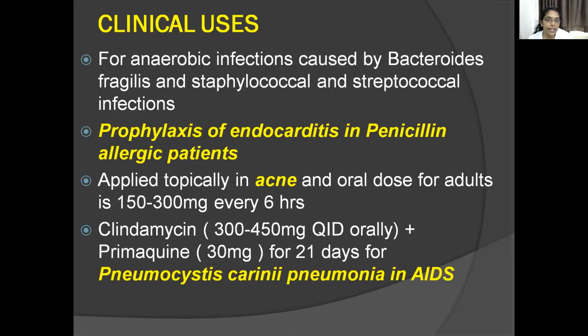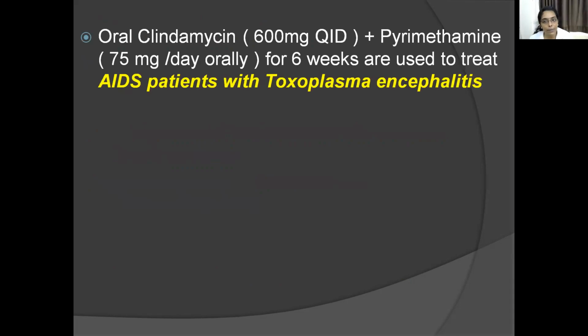Then in Pneumocystis carinii pneumonia in AIDS, you give clindamycin in combination with primaquine: clindamycin 300 to 450 mg QID orally plus primaquine 30 mg for about 21 days. Then in AIDS patients with Toxoplasma encephalitis, it is given for 6 weeks: oral clindamycin 600 mg QID plus pyrimethamine 75 mg per day orally.